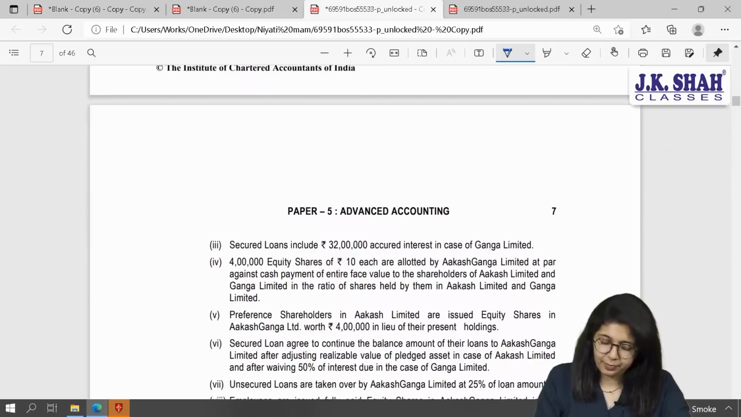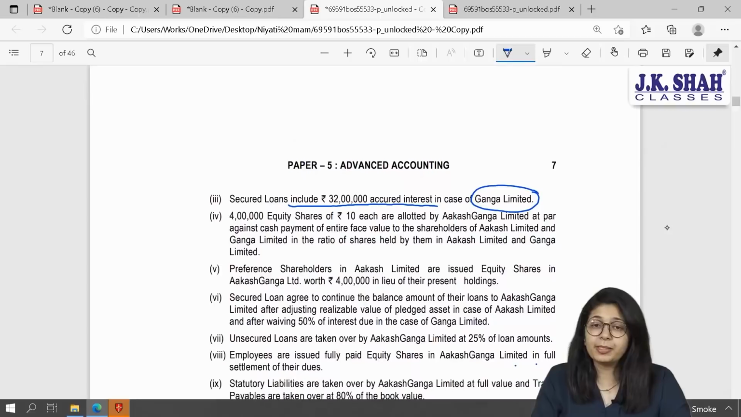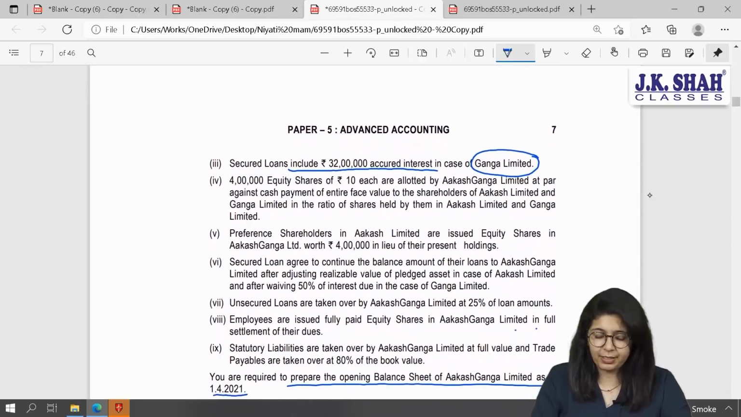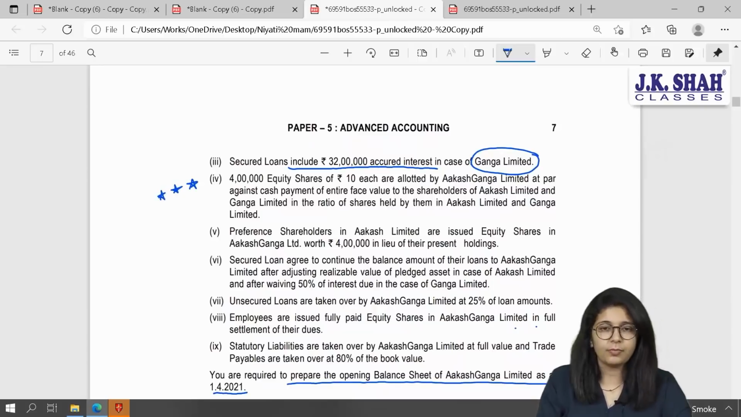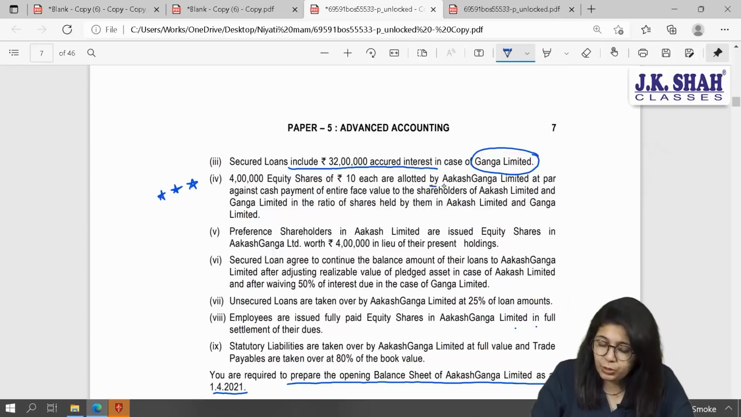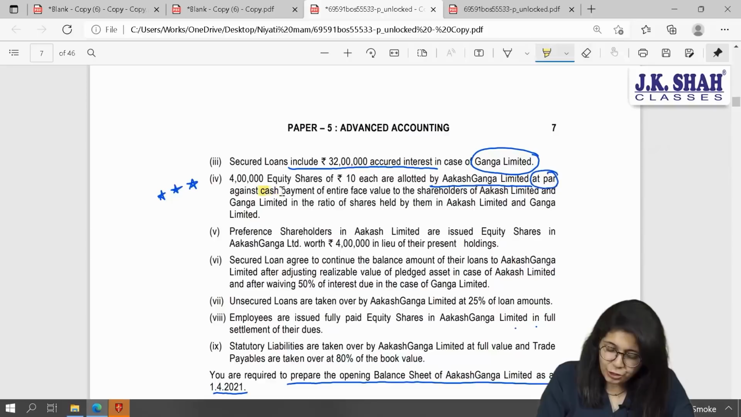Point number 3. Secured loans include 32 lakhs of accrued interest in case of Ganga Limited. What to do with this? We'll wait. Maybe some other adjustment is given, correct? Next, most important adjustment of the sum. 4 lakh equity shares of 10 each are allotted by the new company Akash Ganga Limited at par against cash payment of entire face value.